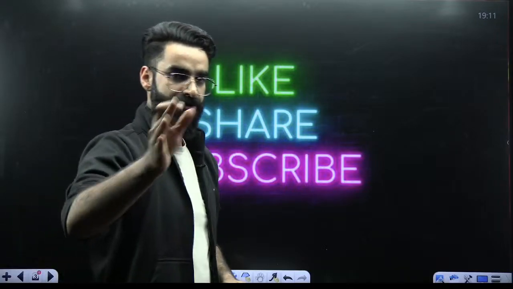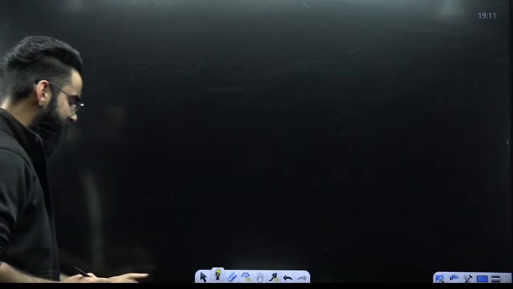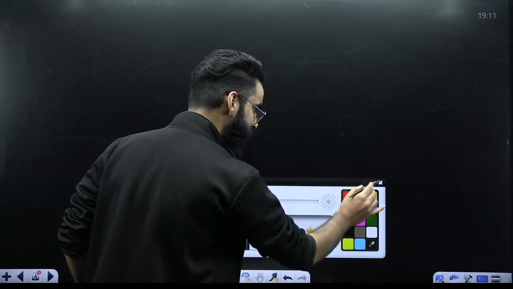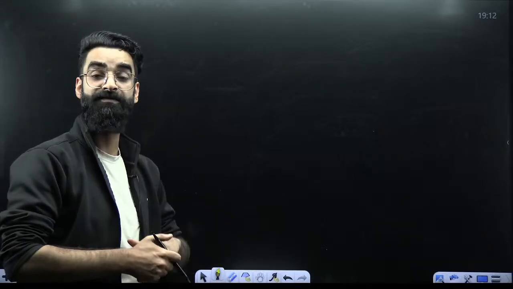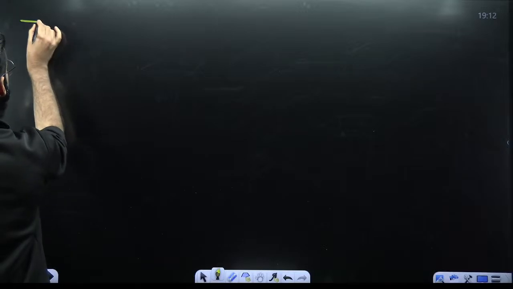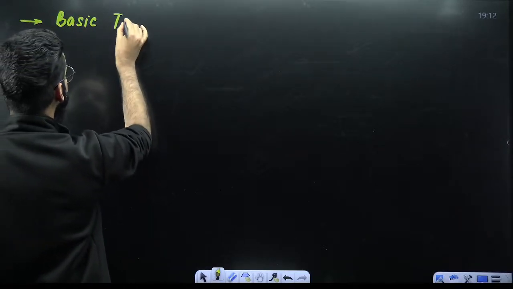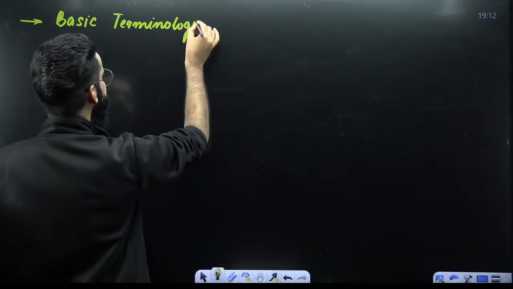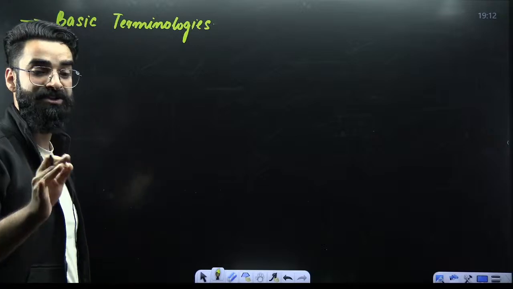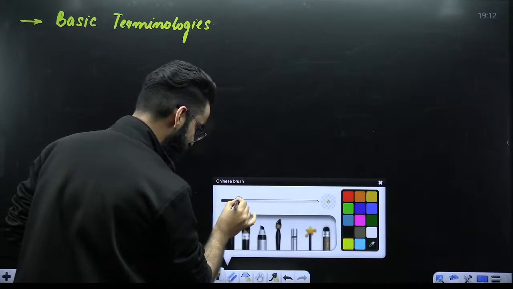So before starting the chapter, let me quickly show you the summary of what all topics are there in the chapter which we shall be completing. Let me show you the sequence of the topics which we shall be covering. So my dear students, we shall be starting this chapter with the basic terminologies which are involved in the chapter mole concept.